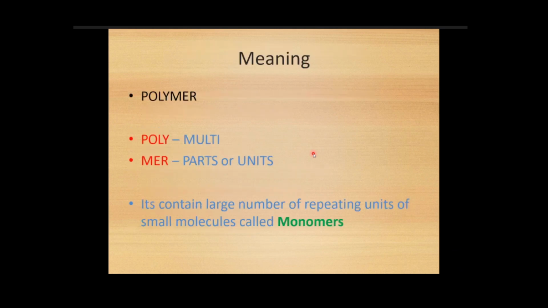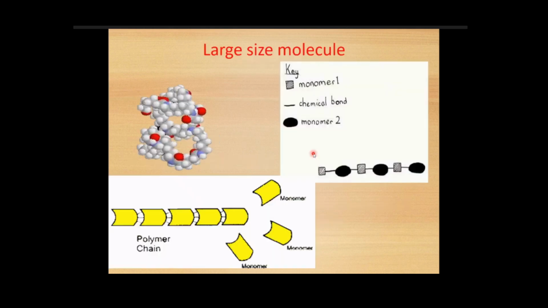So, polymer means poly, that is multi, and mer means parts or units. A polymer consists of a large number of repeating units of small molecules, known as monomers. So the combination of monomers is known as a polymer.